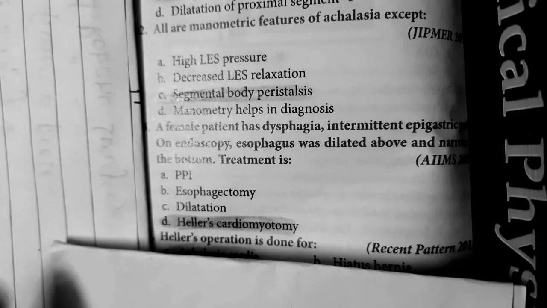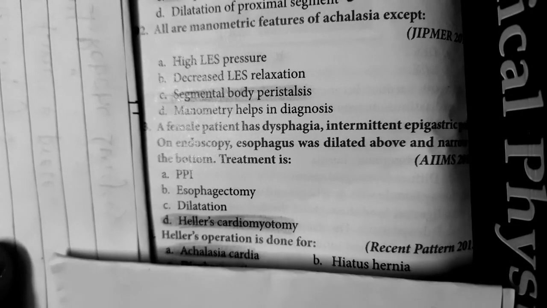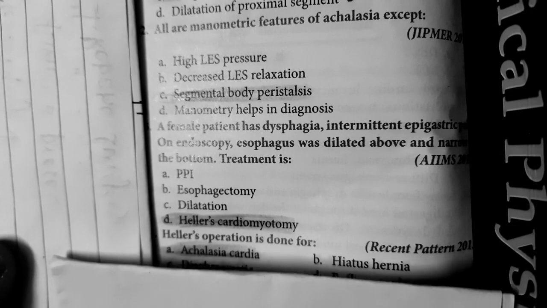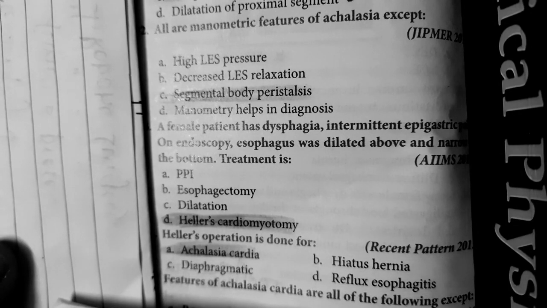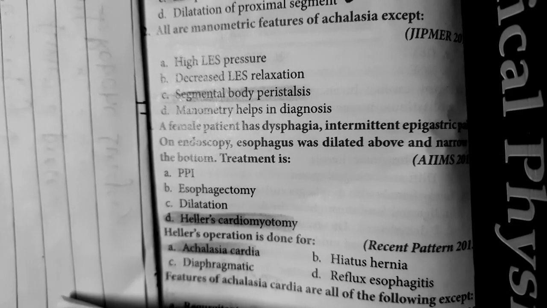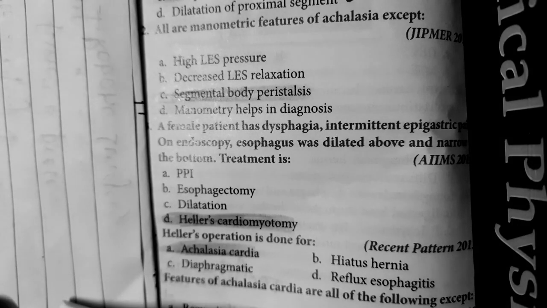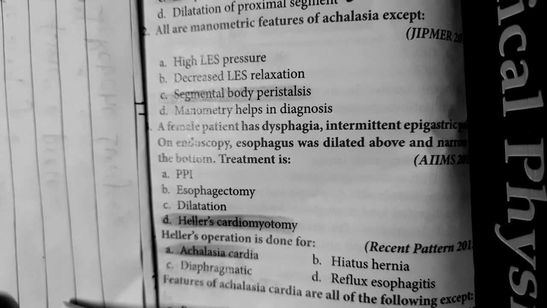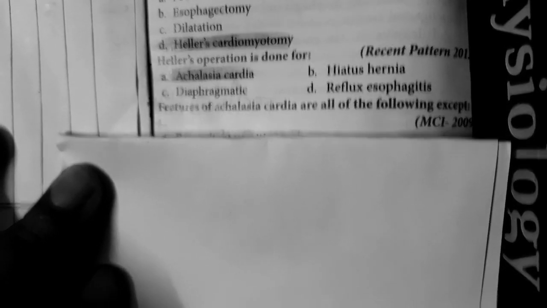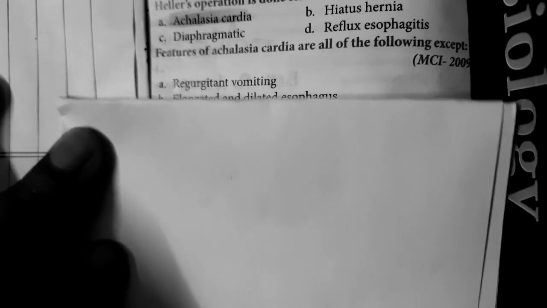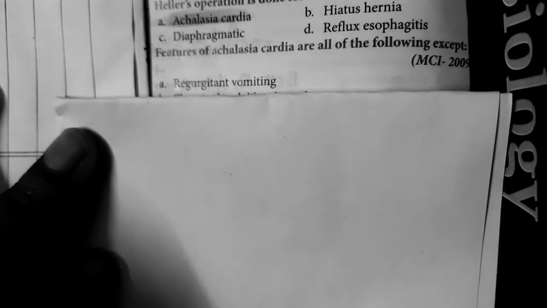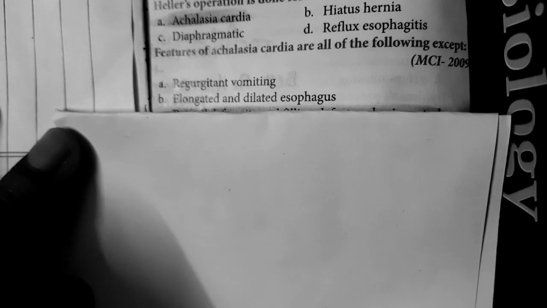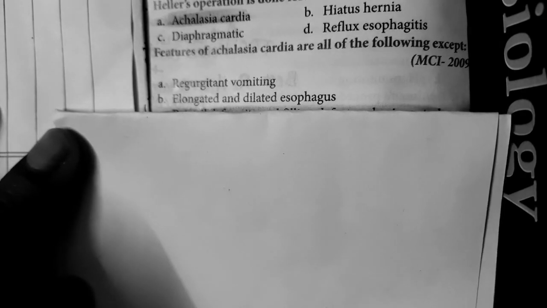Then question number 7. Heller's operation is done for achalasia cardia. It's a simple one-liner. Then question number 8. Features of achalasia cardia are all of the following except. So let us see the options. Regurgitant vomiting, true, it is seen in achalasia cardia. Elongated, dilated esophagus, true.